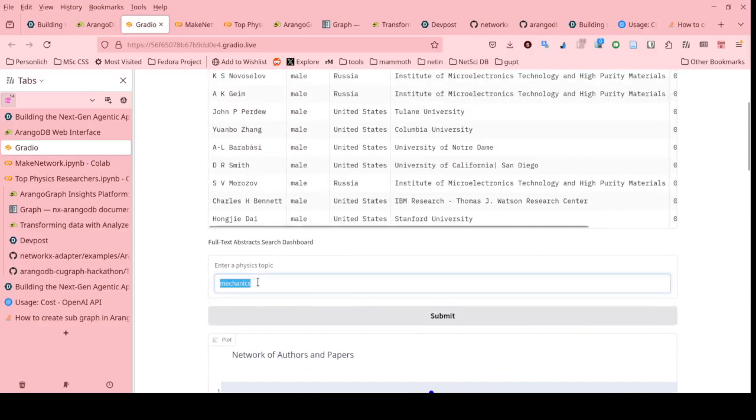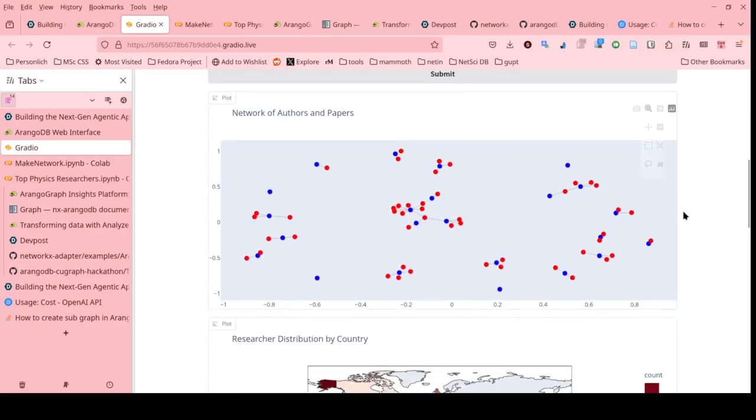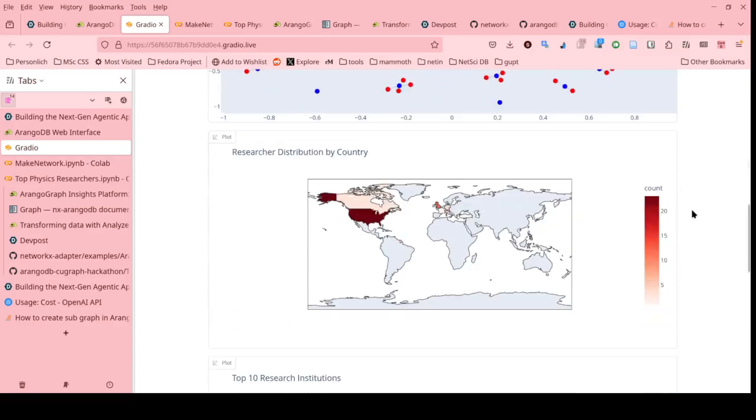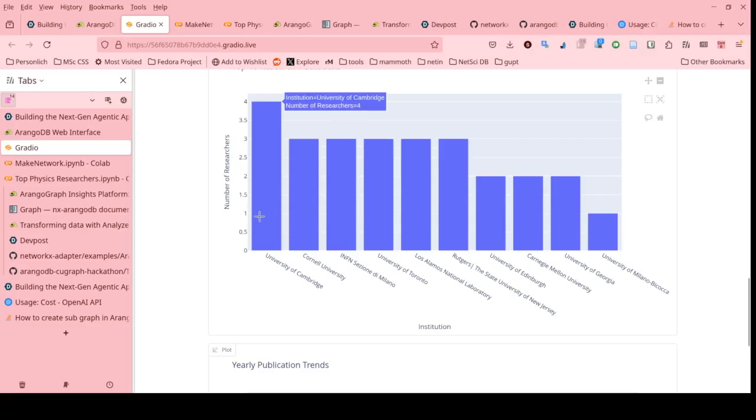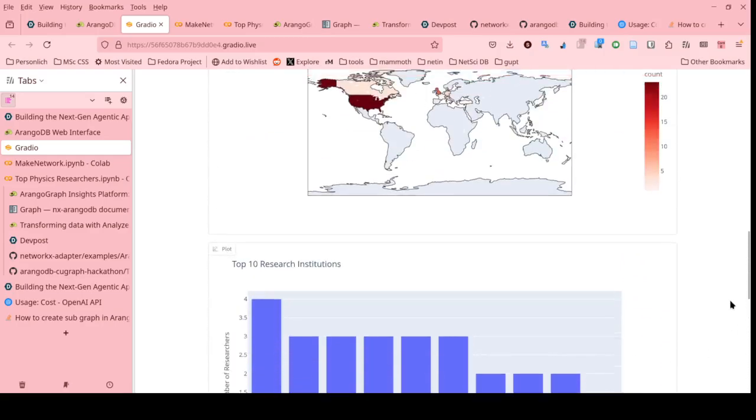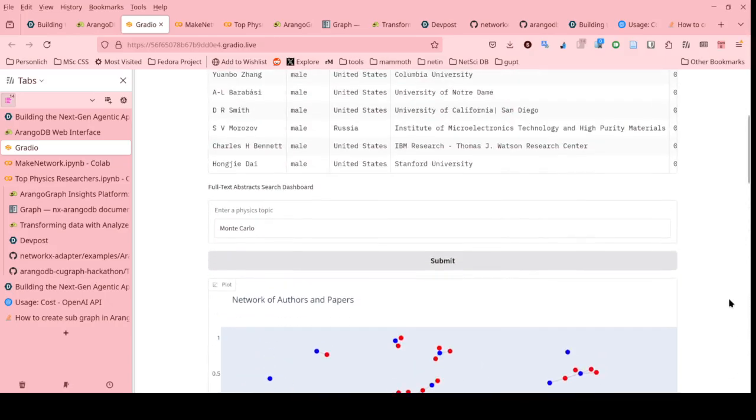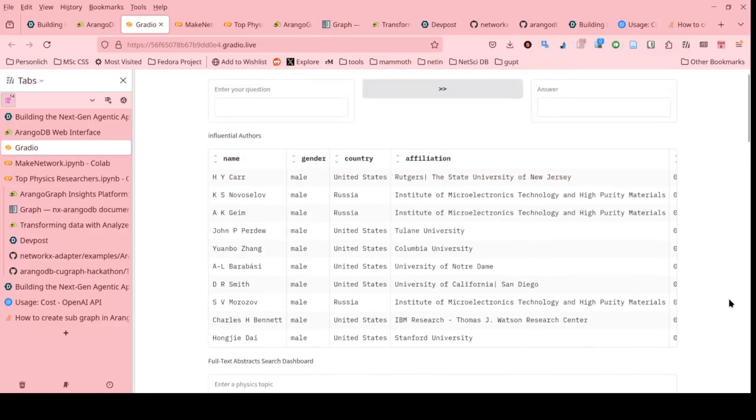Whereas if we compare it to another topic like say Monte Carlo, then we see that it's a sparser subgraph, mostly in the West, mostly famous Western universities with not so much activity, only starting from 1971. And this dashboard is leveraging full text search and AQL from ArangoDB.